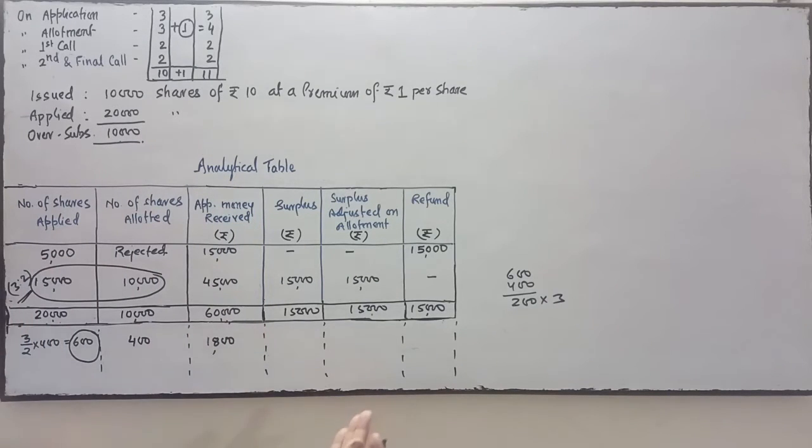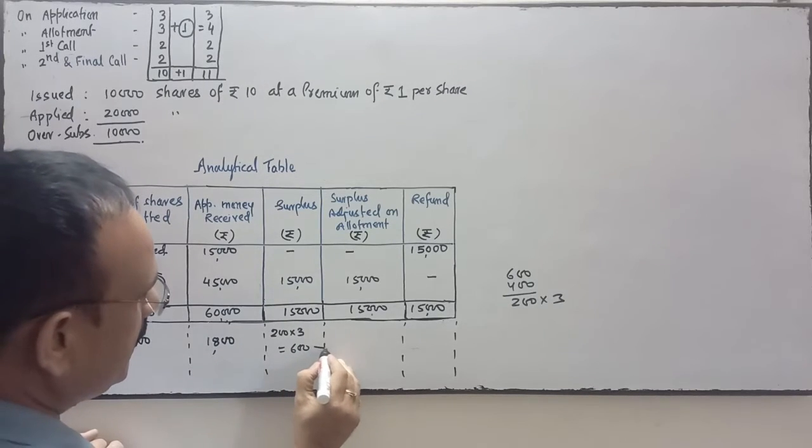Surplus money is given on 200 shares. So 200 into 3 means 600 is the surplus amount.